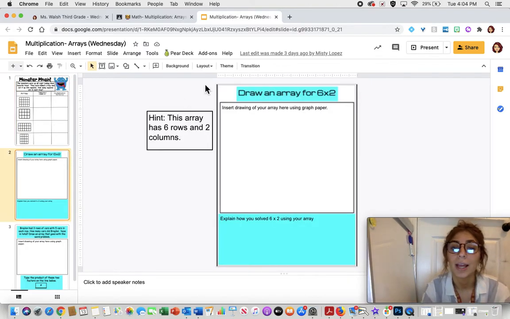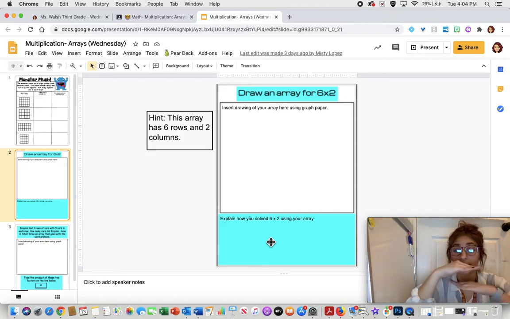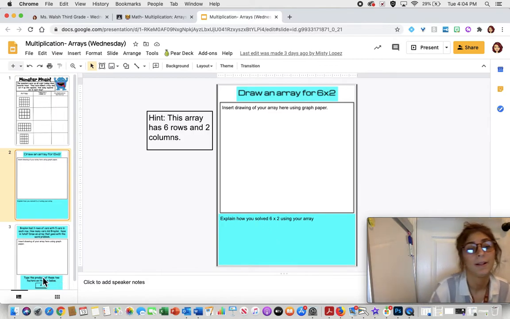Then you are going to draw your own array. You're going to draw 6 times 2, and insert a picture using the graph paper that Miss Lopez supplied to you with that journal. She gave you a little hint on the side. Then you're going to explain how you found your product. Remember, your product is the answer, using your array.